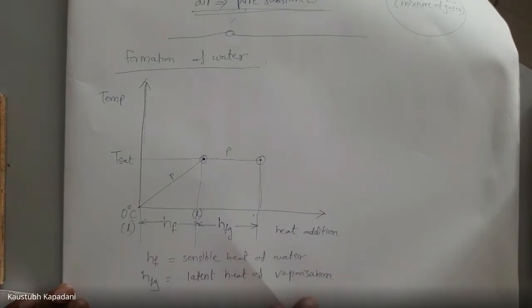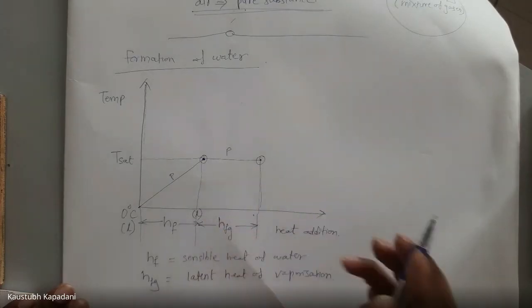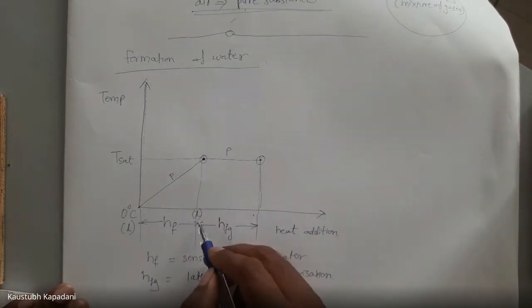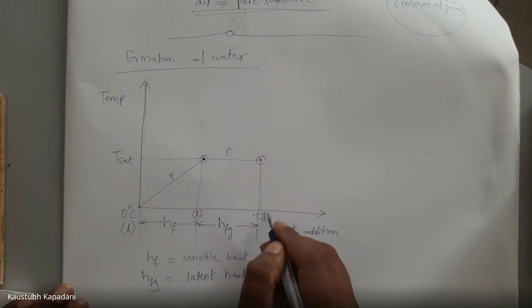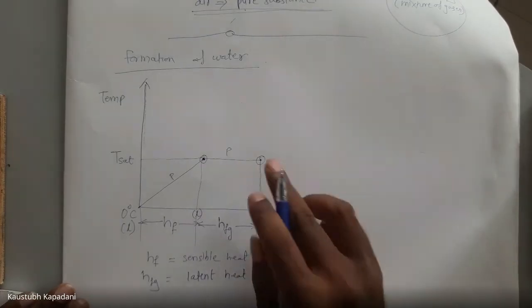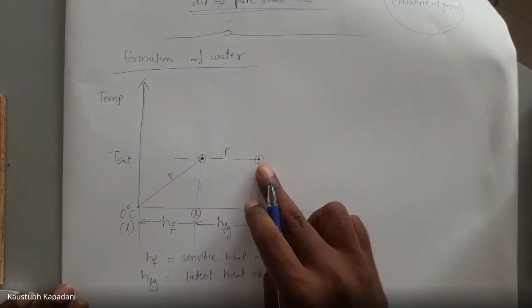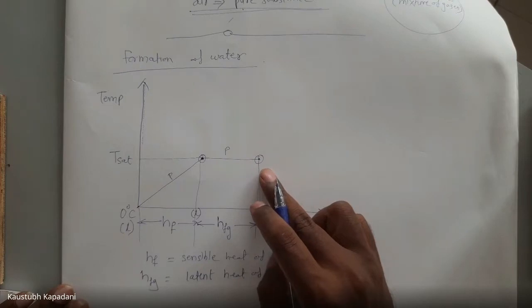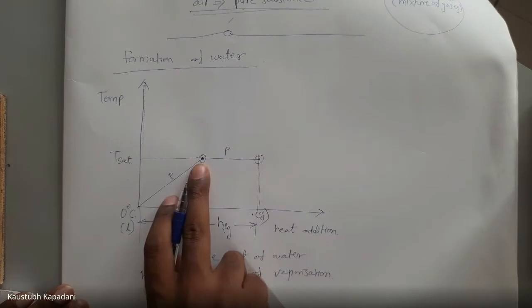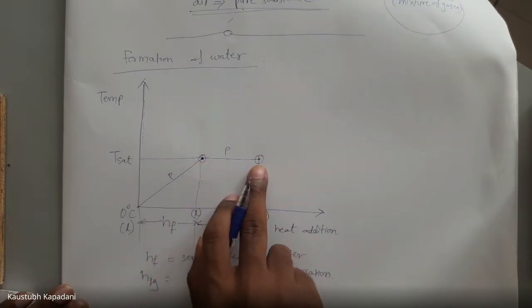When we provide latent heat of vaporization, 100%, the phase will change 100%. So here the phase has changed. It was liquid, it is now gas. At this point it is 100% gas. We say it is dry saturated condition. This is saturated and this is dry saturated. The steam is 100% dry at this point.